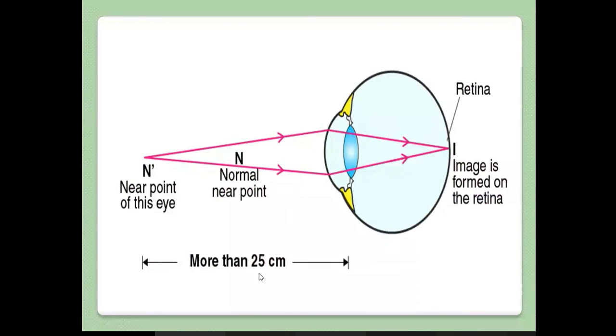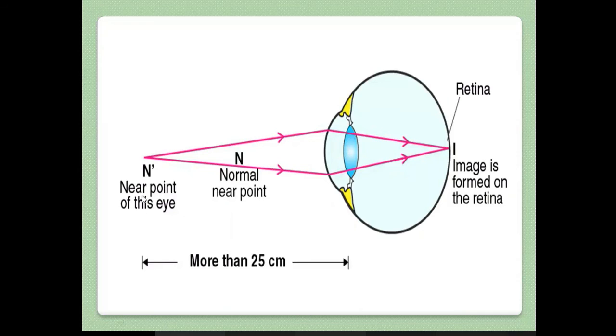Based on the distance between the eye lens and the object, the distance is more than 25 centimeters. Depending on the distance of the object, your eye lens will change its focal point, and the image is focused only on the retina. So the image is formed on the retina only. Depending on the distance of the object, your lens will adjust its focal point. It's a biological lens, and for that, your ciliary muscles are helping.